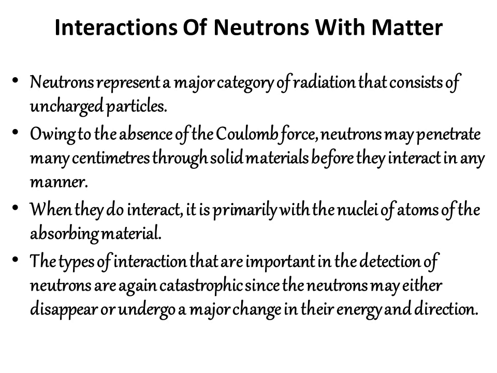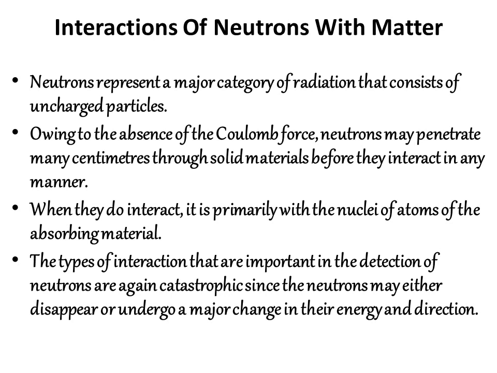When they do interact, it is primarily with the nuclei of the atoms of the absorbing material. The types of interaction that are important in the detection of neutrons are again catastrophic, since the neutrons may either disappear or undergo a major change in their energy and direction.